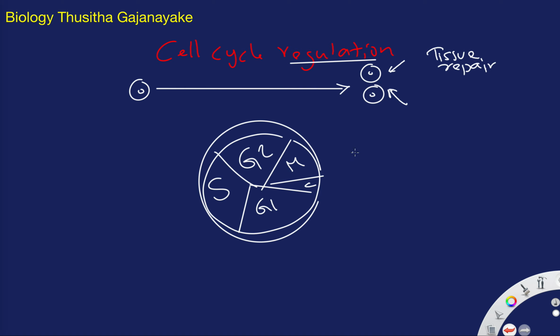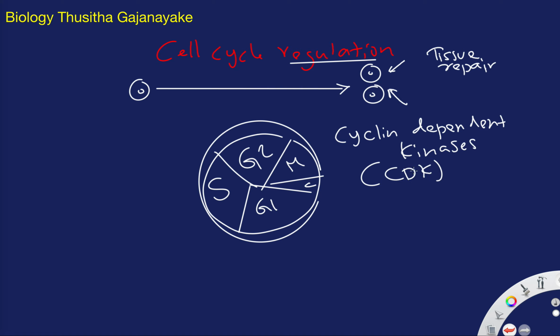So we have identified a very important class of enzymes called cyclin dependent kinases, abbreviated CDK. Cyclin dependent kinases are a well-known set of enzymes that can regulate the cell cycle.